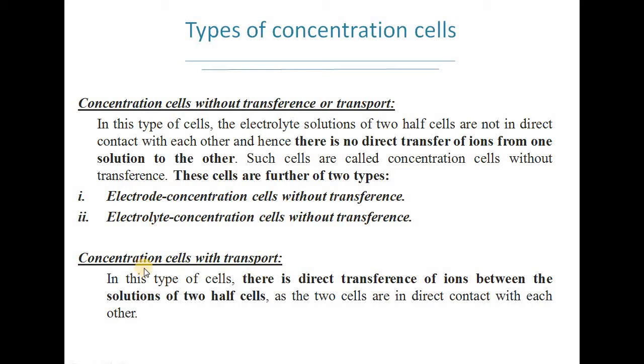Now the second category is concentration cells with transport or transference. In this type of cell, there will be direct transference of ions between the solutions of the two half cells, as in this case the two solutions will be in direct contact with each other. Now we will discuss each of these types one by one.